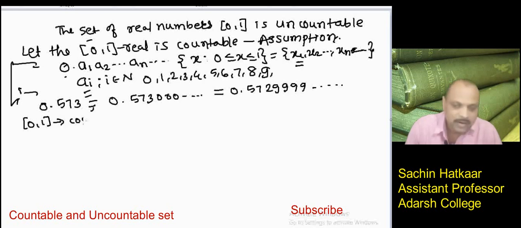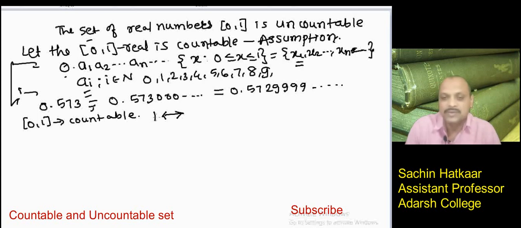Since it is countable, there is a one-to-one correspondence between this set and the set of natural numbers, as we have assumed. There is an equivalence, an equinumerous relation, between the two sets.